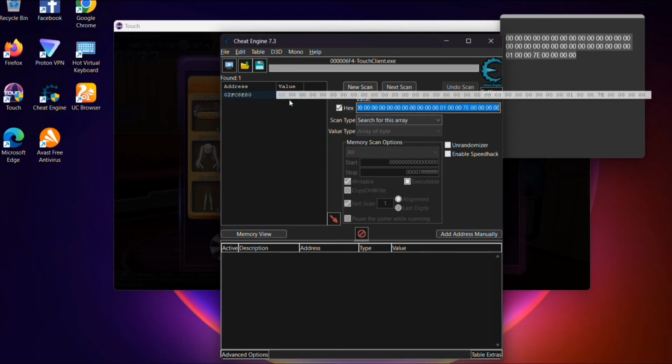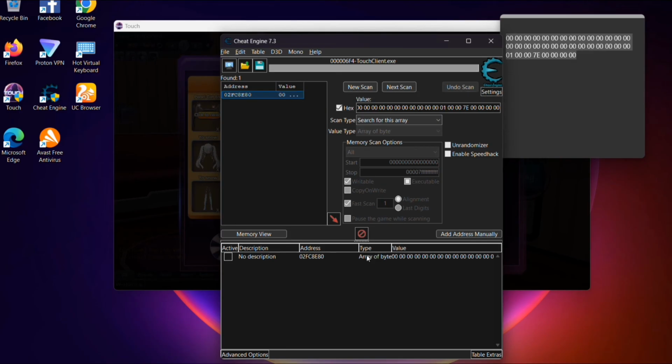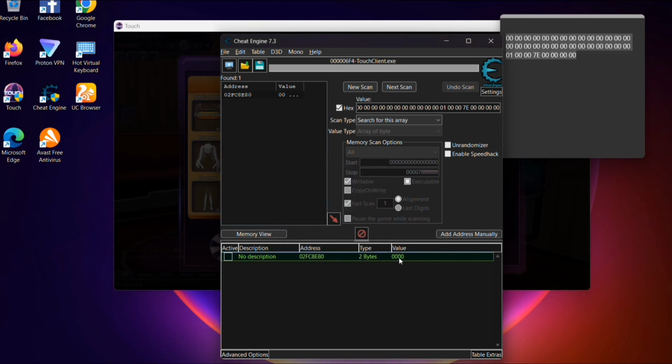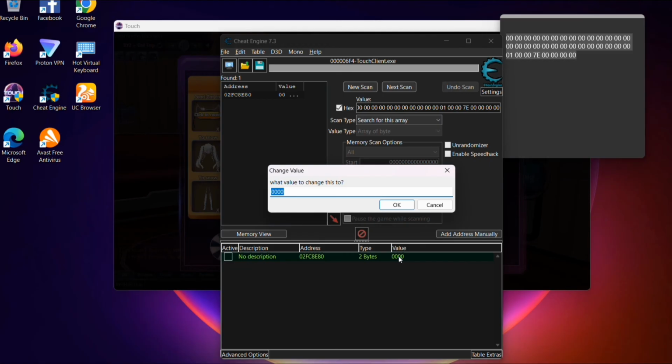So after scanning, you can see this on the left side and double click the value, and here the type, you need to change it to 2 bytes and then also change the value to 89.